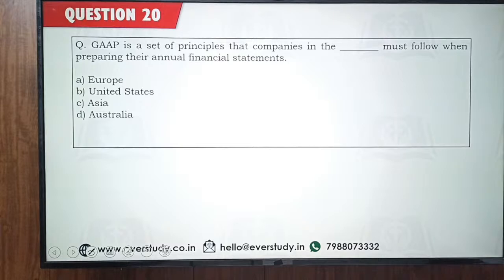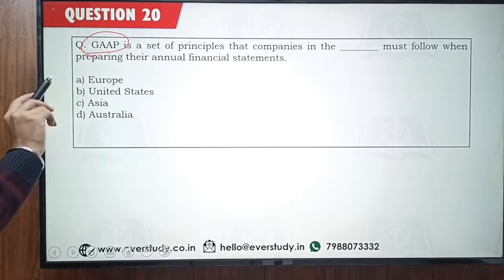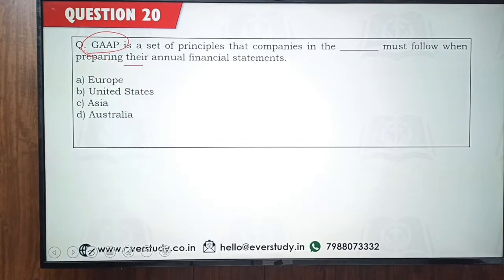Okay, so now let's quickly come to the next one. GAAP. GAAP is a set of principles that companies in the dash must follow when preparing their annual financial statements.